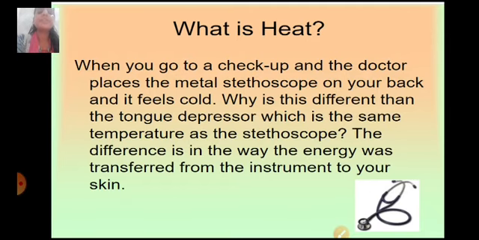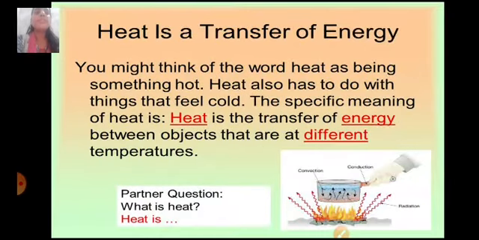A doctor places a metal stethoscope on our back and the metallic part feels cold on our back. Whereas when a tongue depressor is kept on our tongue, it feels hot. So what is this difference? Why sometimes a metallic part seems to be hot, sometimes it seems to be cold? It is nothing but the transfer of energy from one object to another.